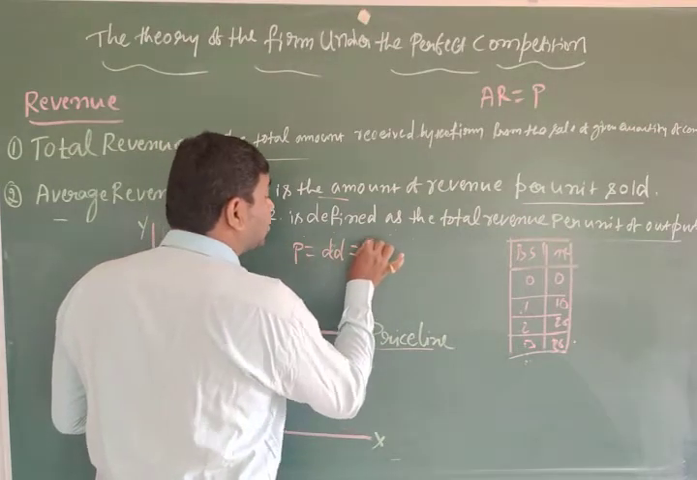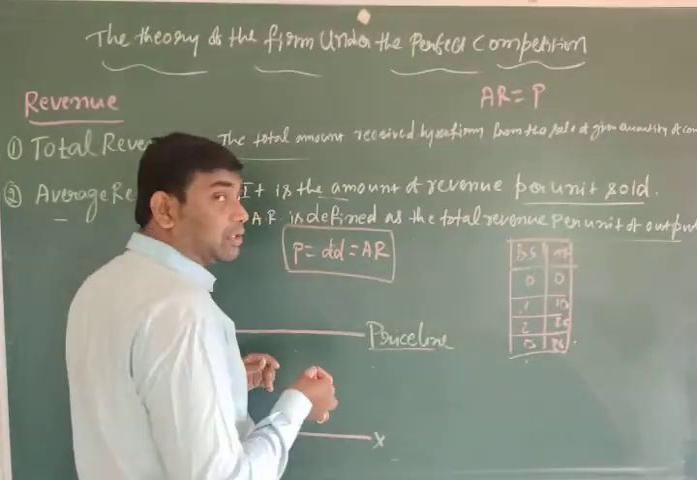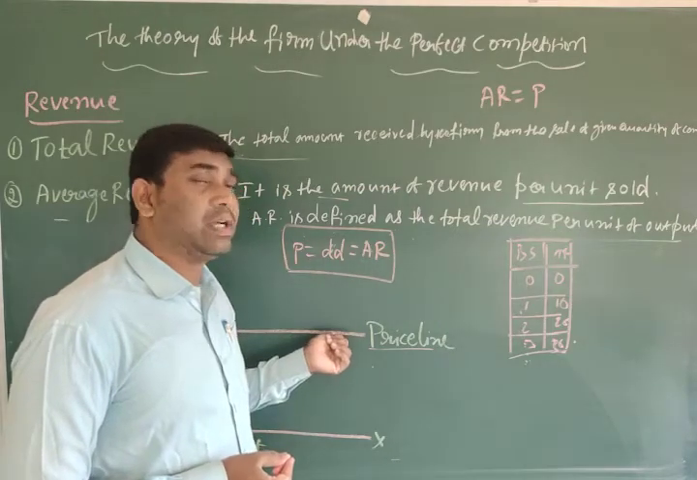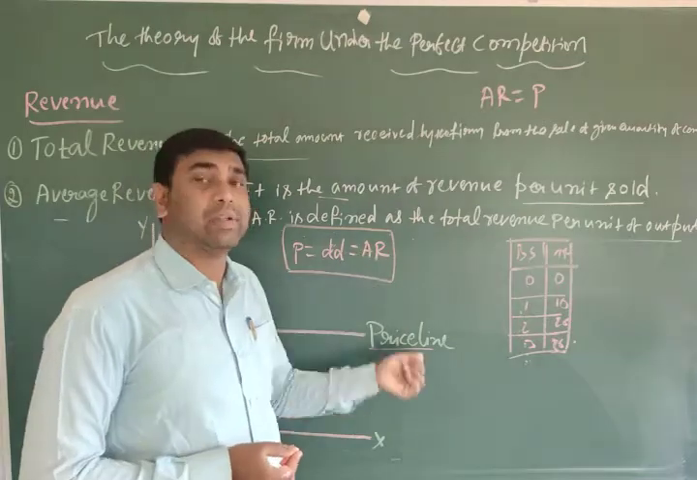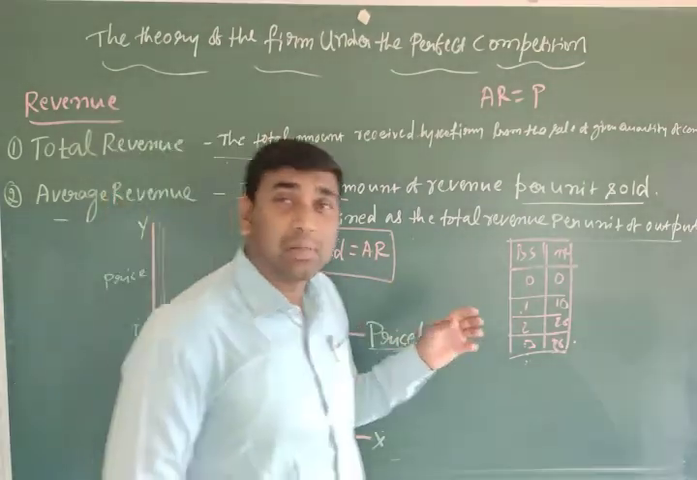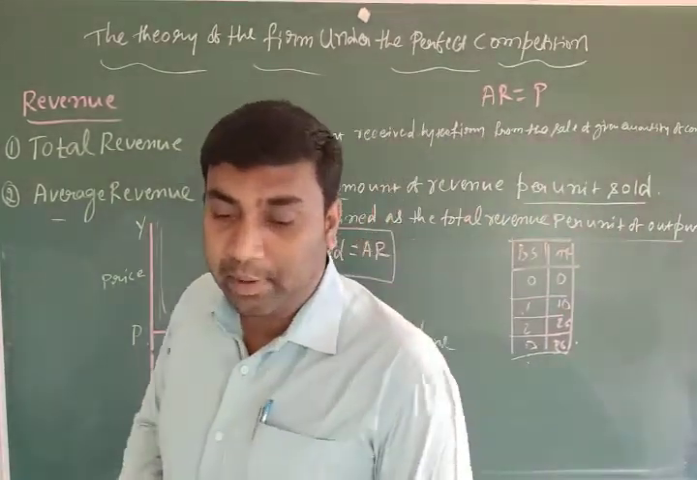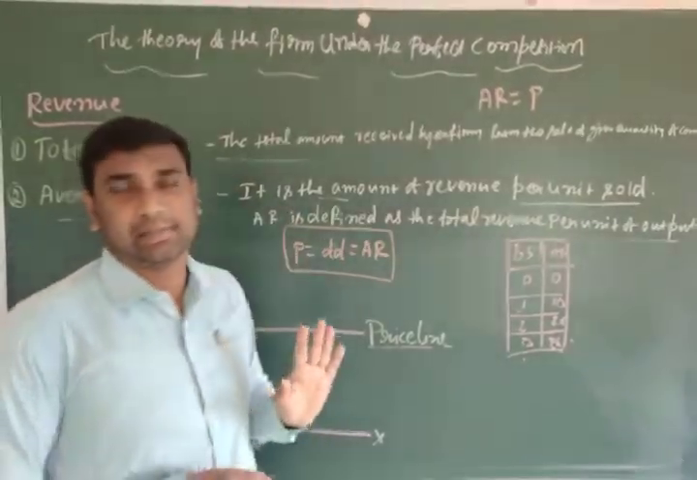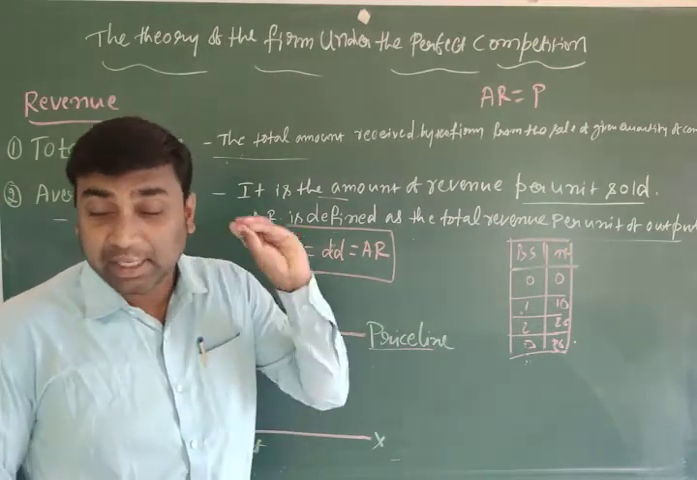It is also equal to the average revenue. It's very important. In the perfect competitive market, the price line is equal to the demand curve. That means it shows the demand level for your product in the market, and also it should be equal to the average revenue. Why? Because in the perfect competitive market, firms are price takers, not price makers. The demand curve in the perfect competitive market is perfectly elastic.